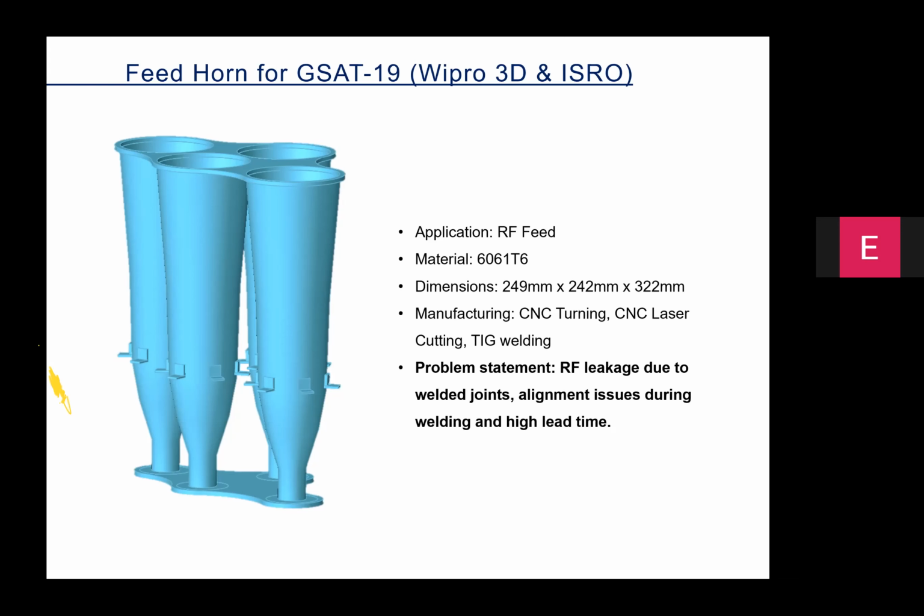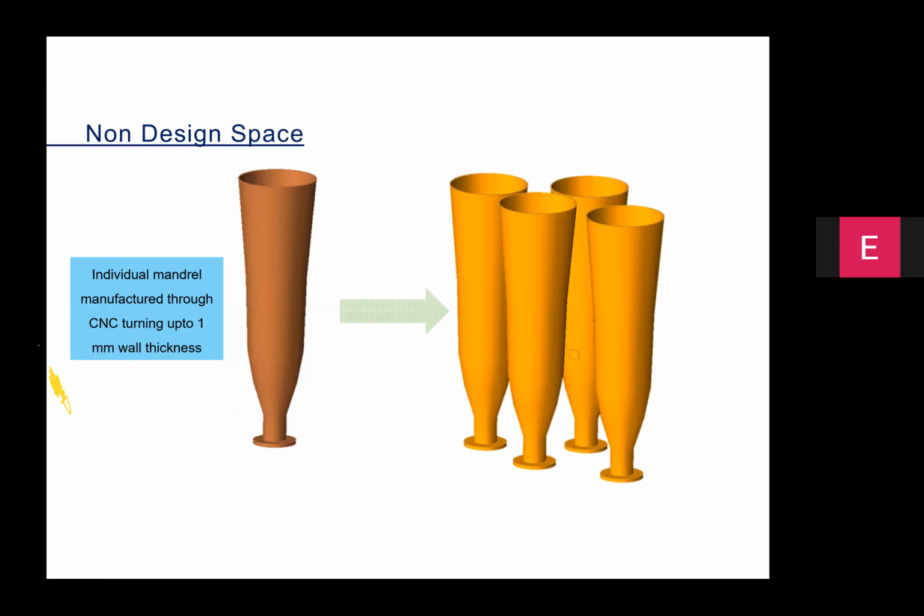Otherwise, you spend a lot more time in developing the assembly fixtures rather than manufacturing the part. So what we did in this case was, instead of making these four components separately and then trying to join, we converted the entire part into a monolithic configuration.